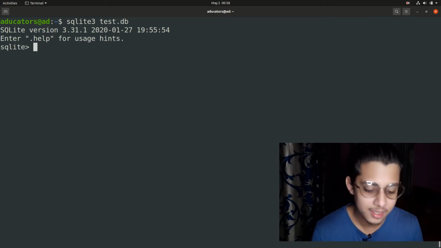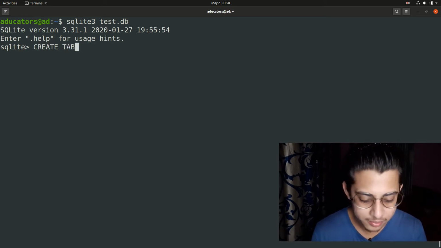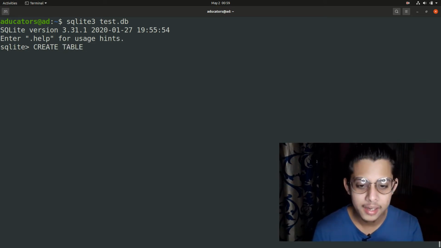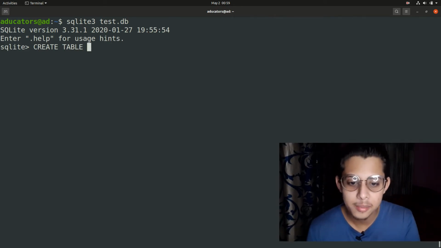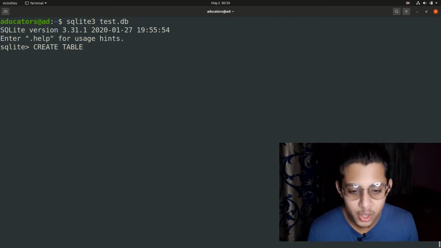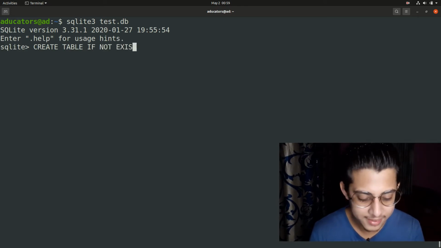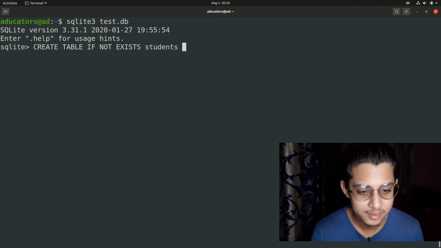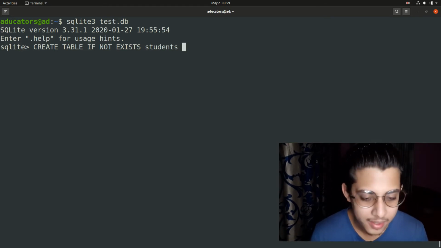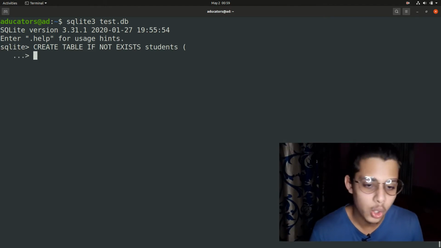To create a table in SQLite, type the command create table, and a very great thing in SQLite, it can check whether this table name already exists in your database or not. So let's keep this if not exists. Now give your table name. Let's create a table called students. Perfect. Now start a parenthesis and give the first column name.